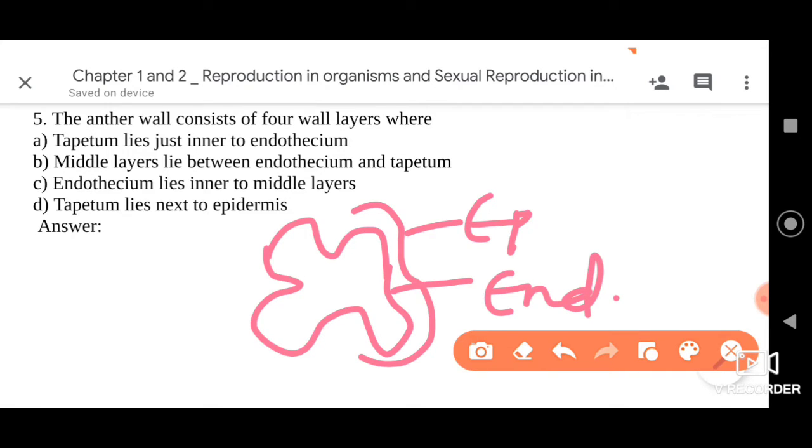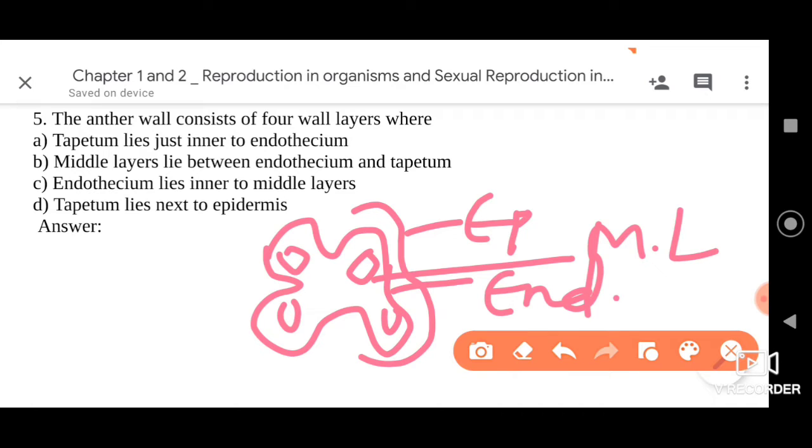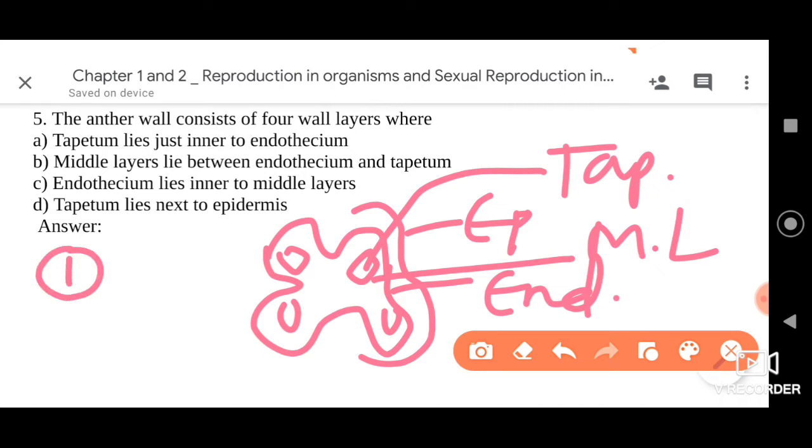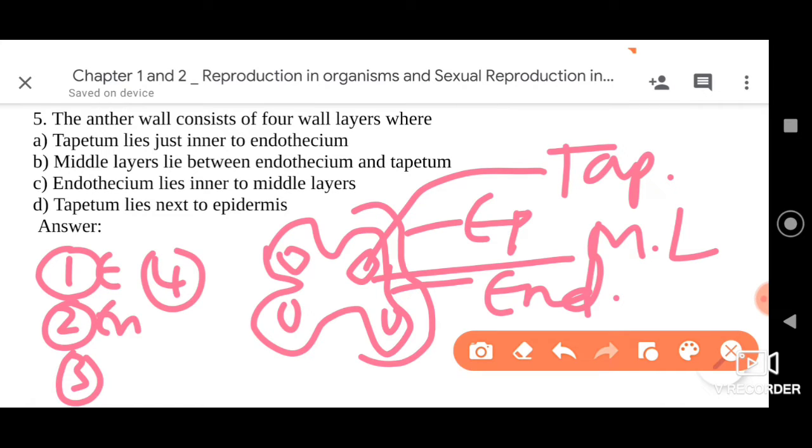Followed by the endothecium we have the middle layers, then we have the tapetum. In order, firstly we have the epidermis, then endothecium, then middle layers, then the tapetum.